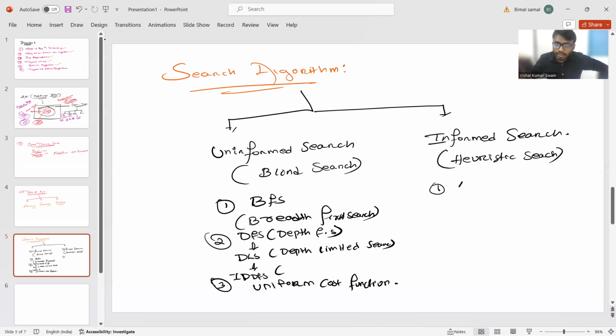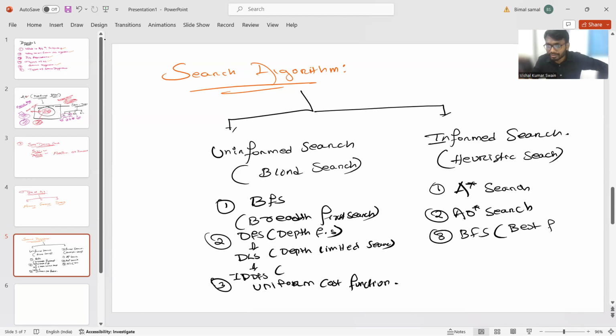So in this part, we will discuss the A star search, then AO star search. And then there is also one BFS concept. BFS in the sense of what? Not breadth first search, this one is best first search.